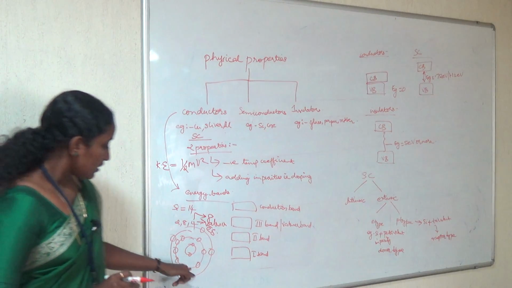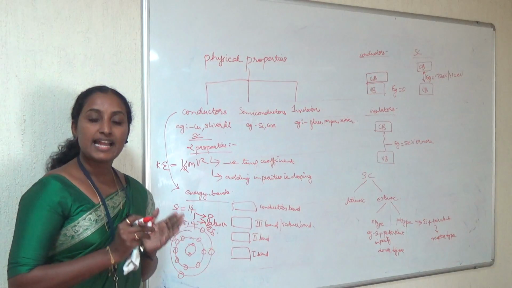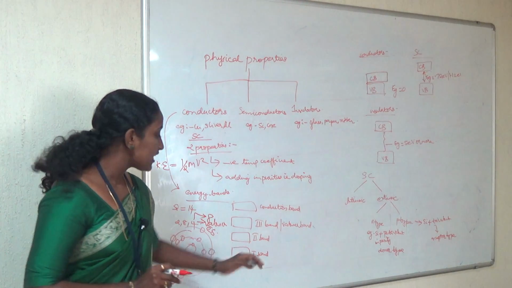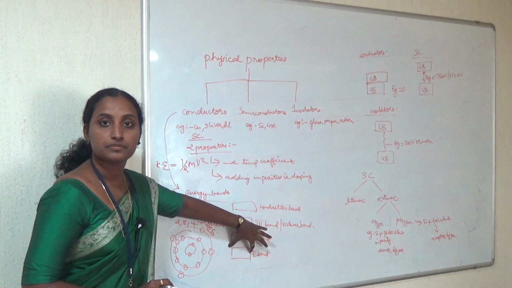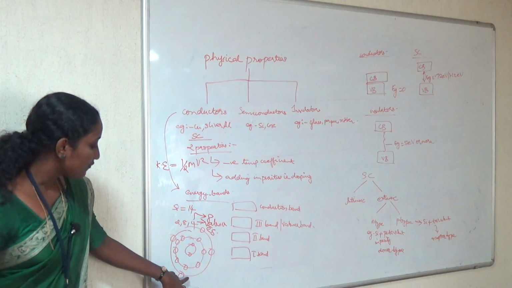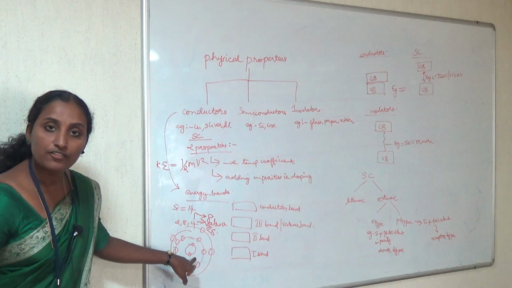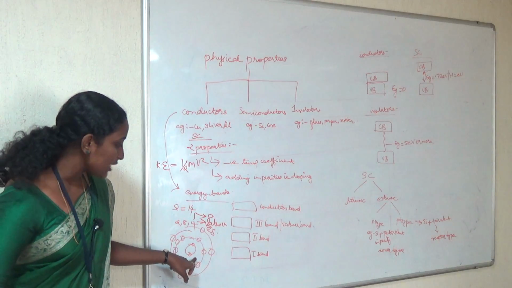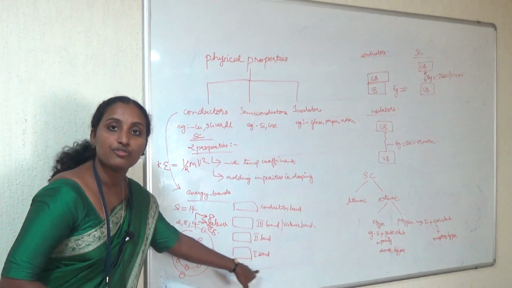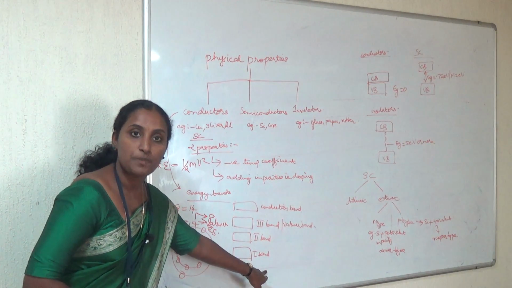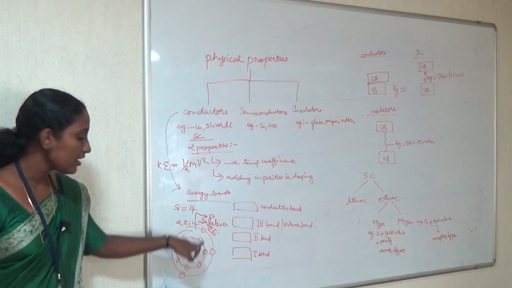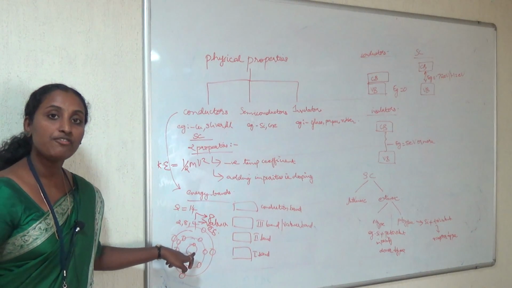So you combine the slightly equal energy levels into a band. The energy levels of the 2 electrons are slightly equal, and they are combined together to form the first band. The first band means the energy level of the first shell or first path.